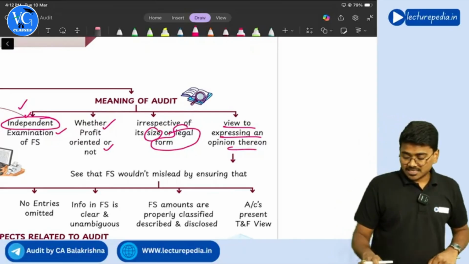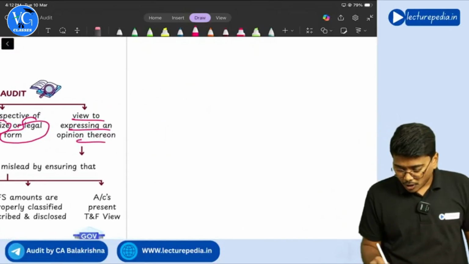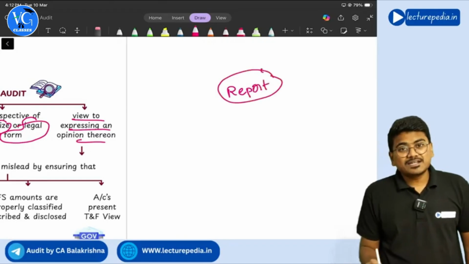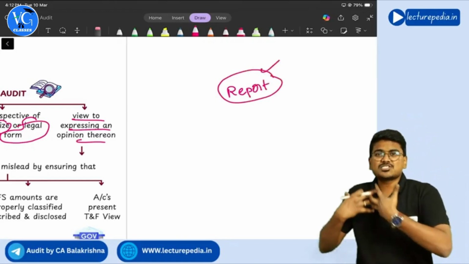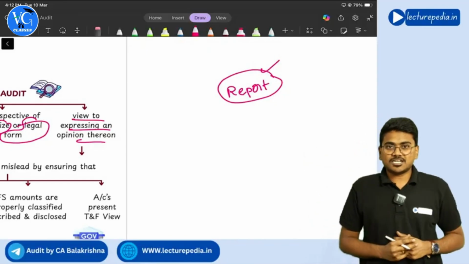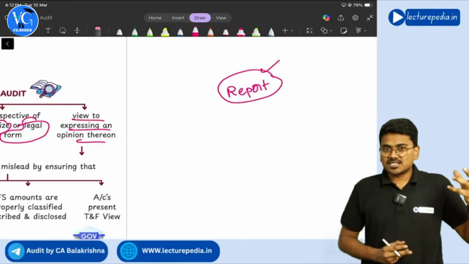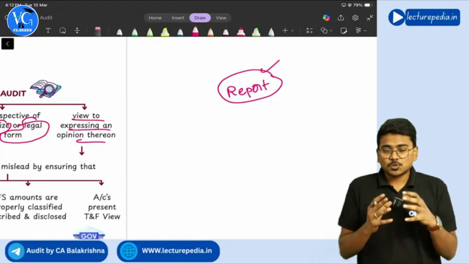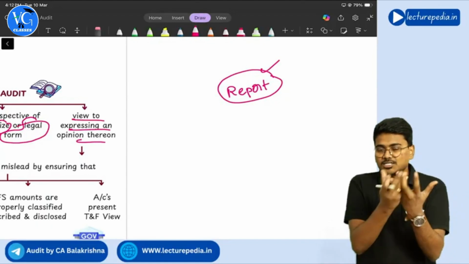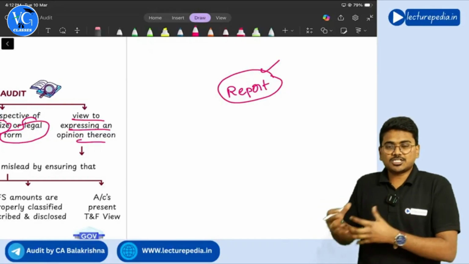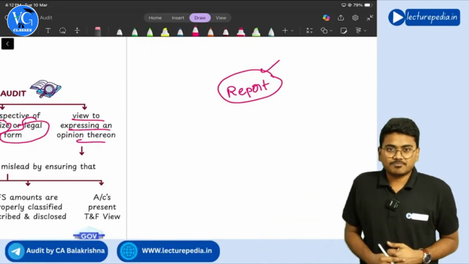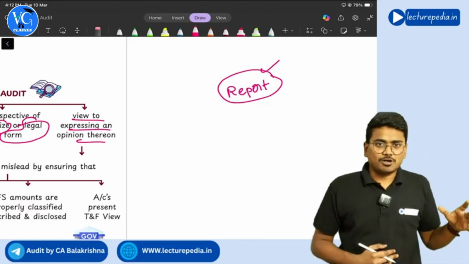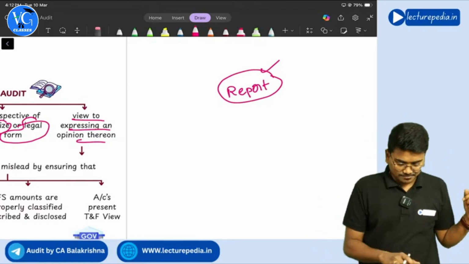You need to remember, the ultimate purpose of audit is to give a report, to express an opinion on the financial statements, right? We will be seeing the objective of audit in SA 200. The second objective described there is to express an opinion thereon. While discussing the objective, we will clearly analyze the complete objective in SA 200.